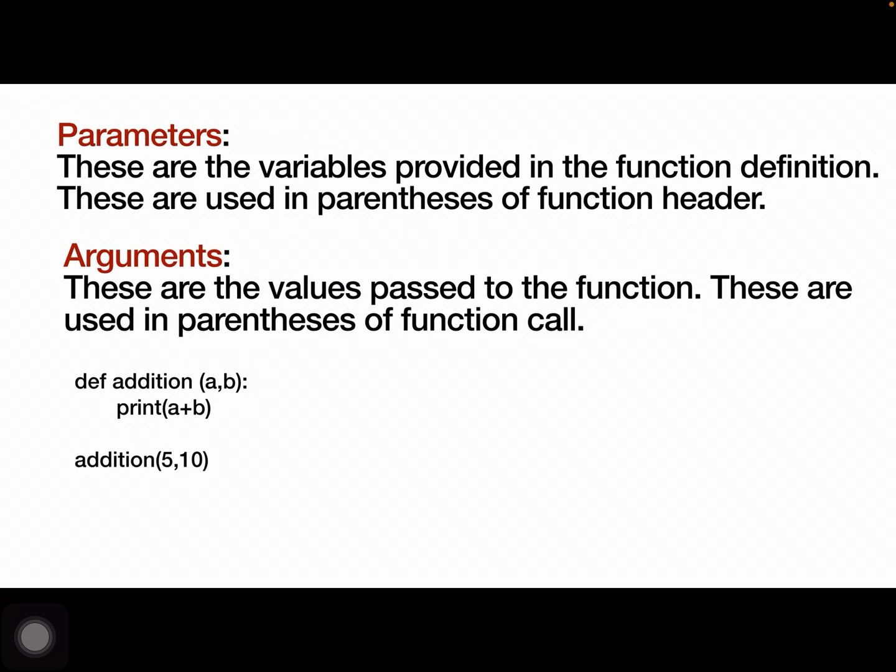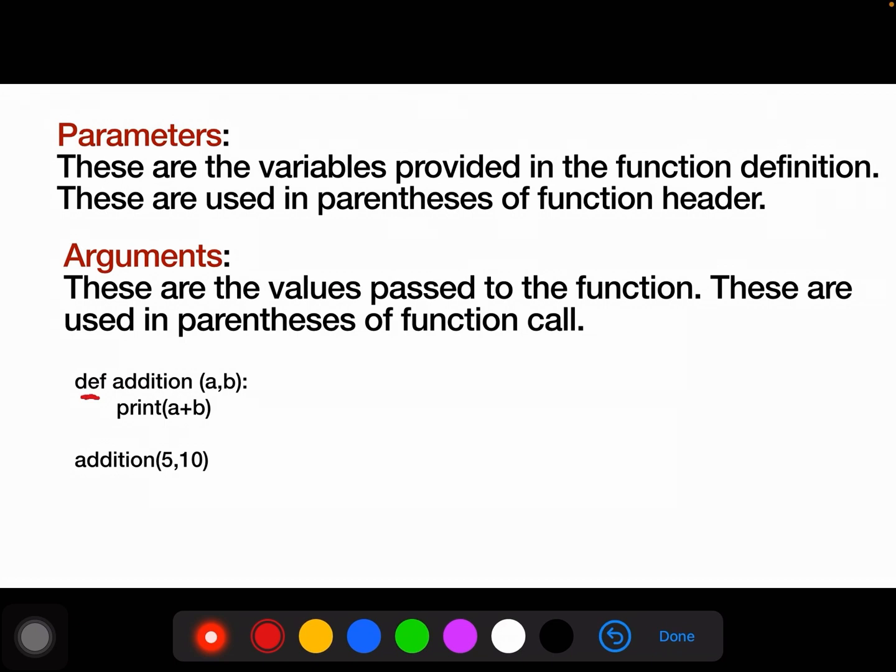See this example. def is the keyword to define a function. addition is the name of the function, and whatever is written in the brackets is known as parameter. Here we are using a and b as parameters because a and b are written in the brackets of the function header.